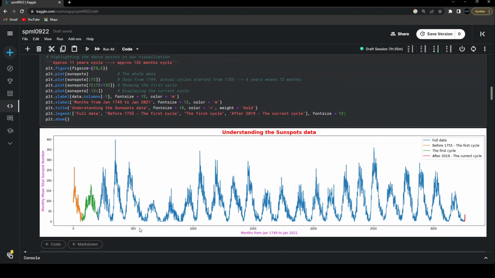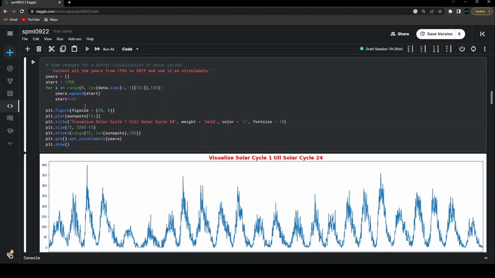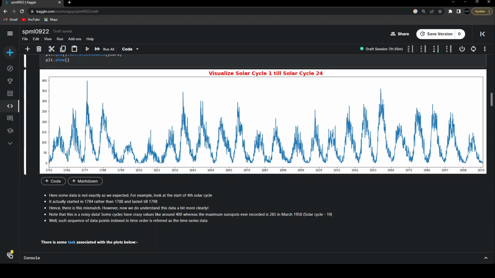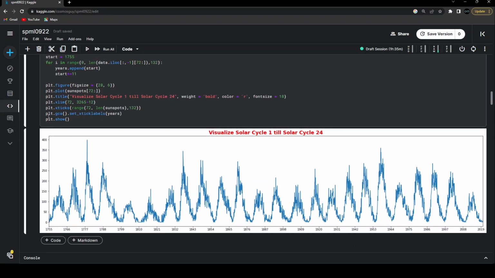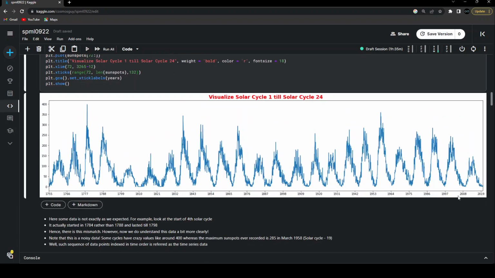I'm first of all highlighting these values and then converting them to years, because we know that the data that has been stored is from 1755 till 2019. So that's what I'm doing with the help of plt.gca().set_xticklabels. What were the previous values that we are having over here? I highlighted them and am simply replacing them with the years that we just created over here, starting from 1755 till 2019. And let us now draw some extra conclusions that we can see from this graph.